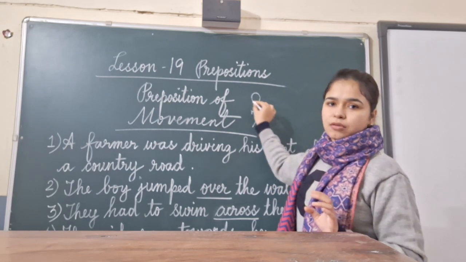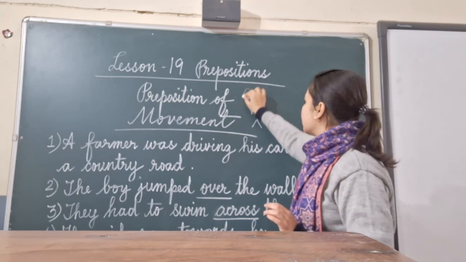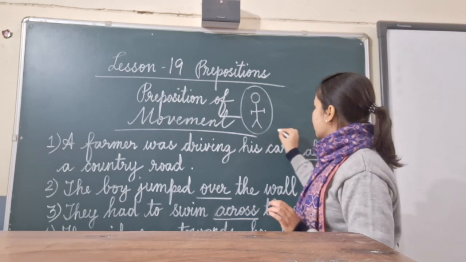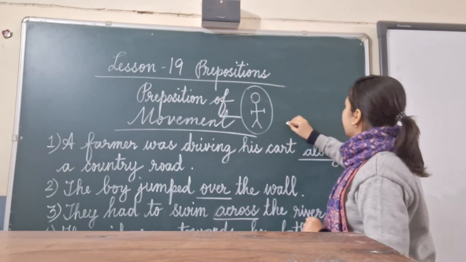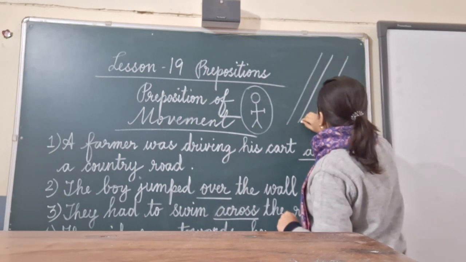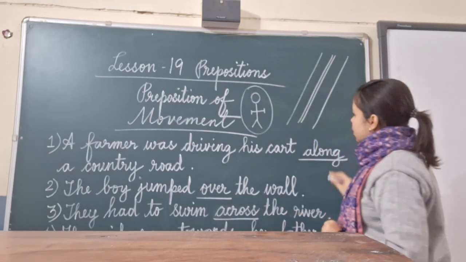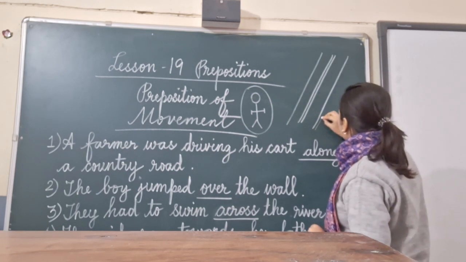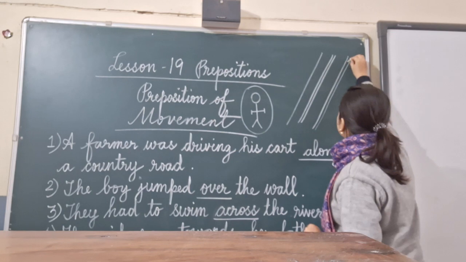Suppose he is driving his cart. He is driving his cart along a country road. If this is a road, he is driving his cart along this road in this direction.